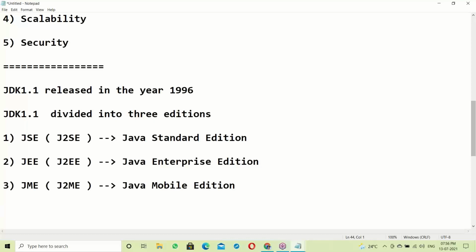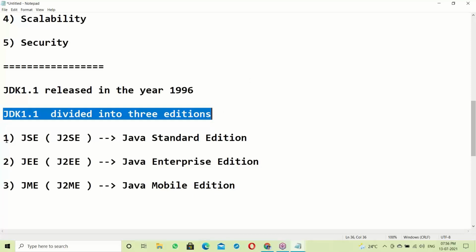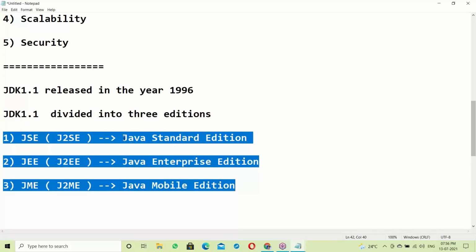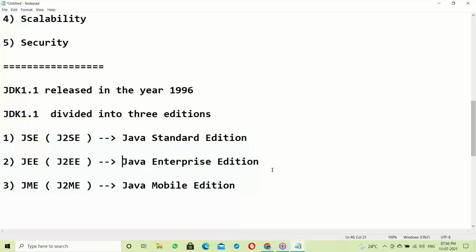So JDK 1.1, the second version of Java, was divided into three editions: Java Standard Edition, Java Enterprise Edition, and Java Mobile Edition.